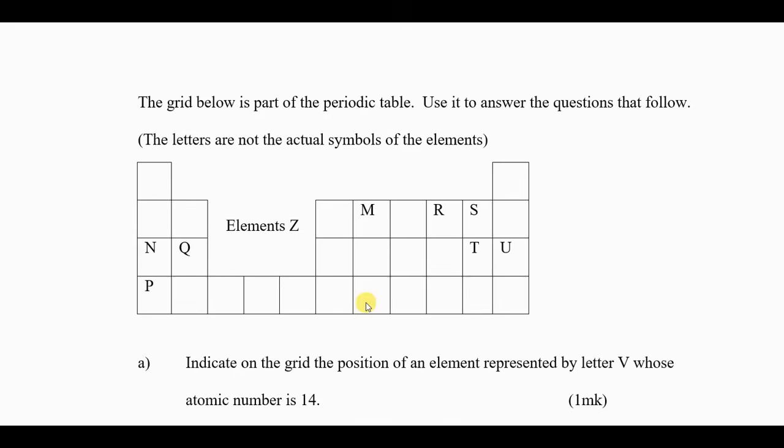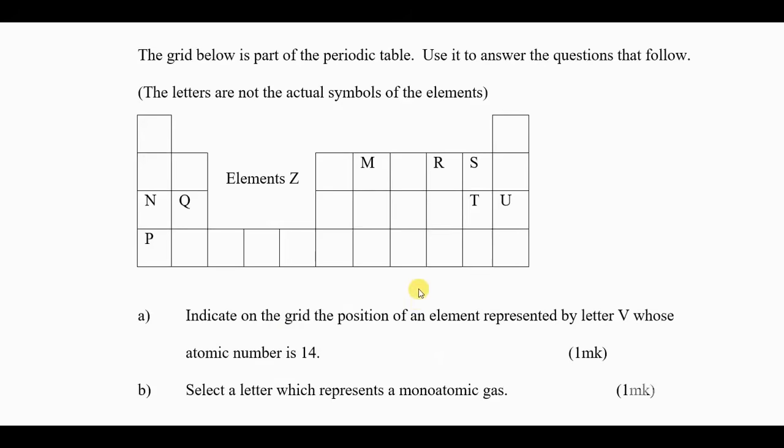The grid below is part of the periodic table. Use it to answer the questions that follow. The letters do not represent the actual symbols of the elements. So that's the question. You always find that. Now this is a simple periodic table that as you can see. So for you to answer the questions on the periodic table, you must master the periodic table. You must know this, for example, this.